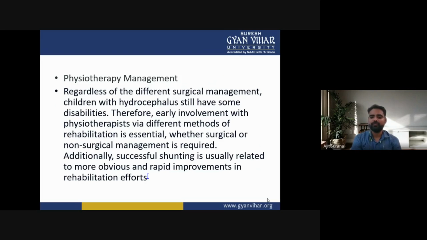Successful shunting is usually related to more obvious and rapid improvement in the rehabilitation effort.